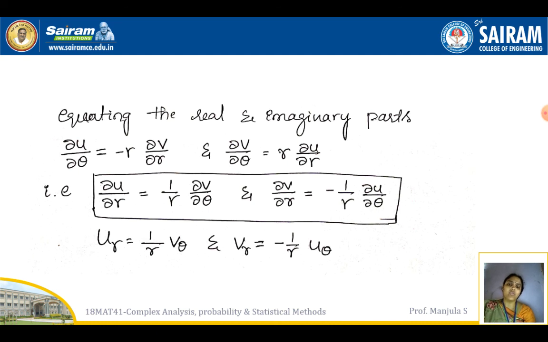Along with that, all four first order partial derivatives, that is ∂u/∂r, ∂u/∂θ, ∂v/∂r, ∂v/∂θ, exist, and the two equations are also satisfied. So this is the proof of the Cauchy-Riemann equations in polar form, and hence the result. Thank you.